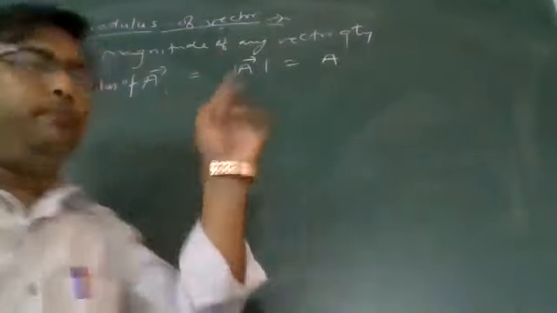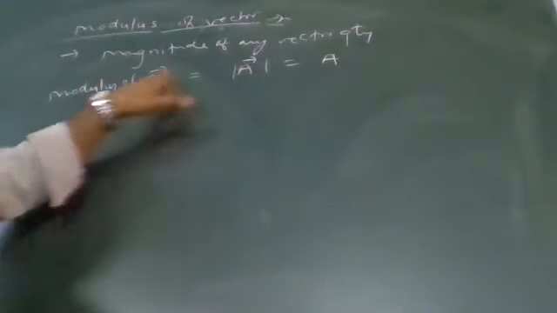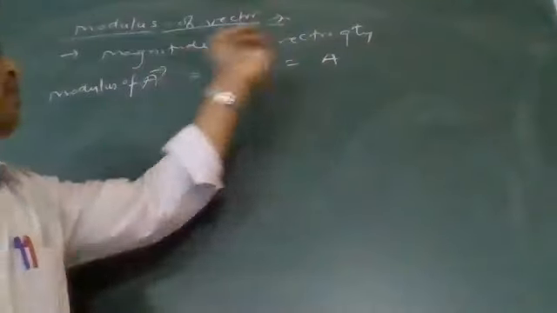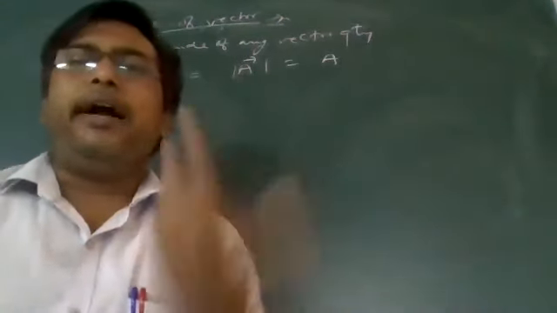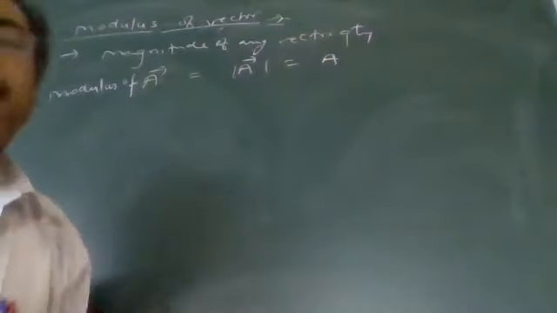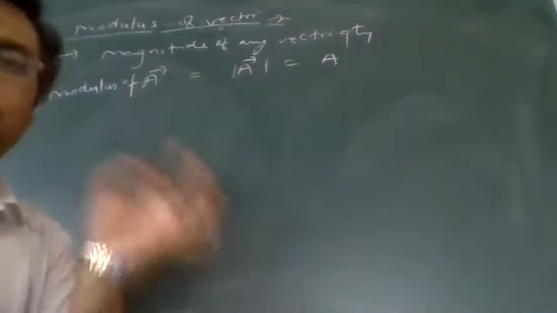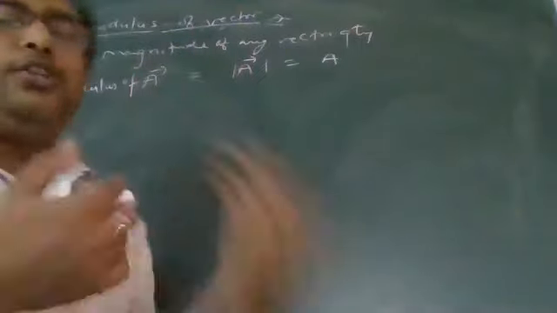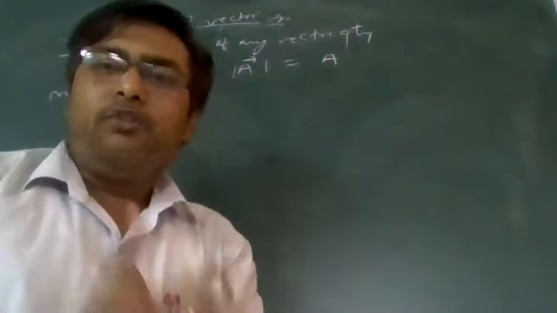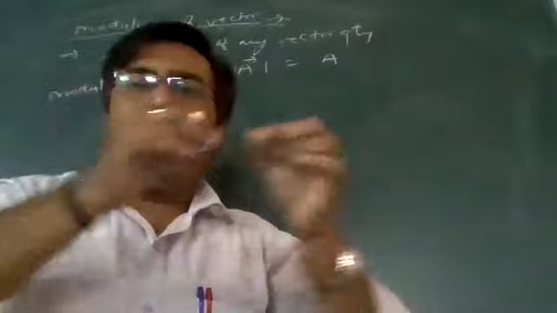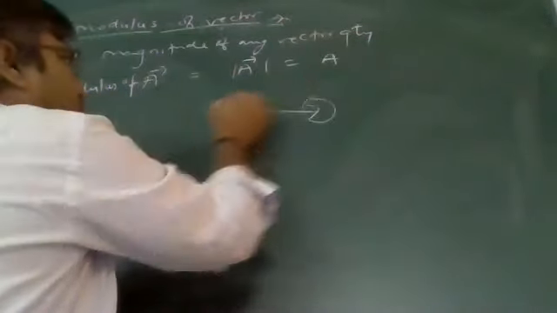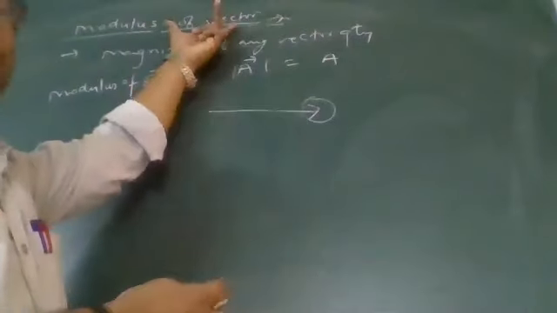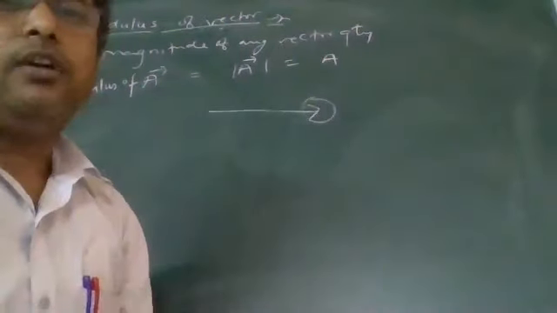Remove this vector sign, because this is direction and this is magnitude. Both things are available there. So if I'm removing the vector sign, it is working only as a scalar quantity, the magnitude part. So what is the modulus of vector? It is simply the magnitude of vector, or the length of the line. By the line arrow sign we are representing the vector. The arrow is for direction and the length is for magnitude of vector.